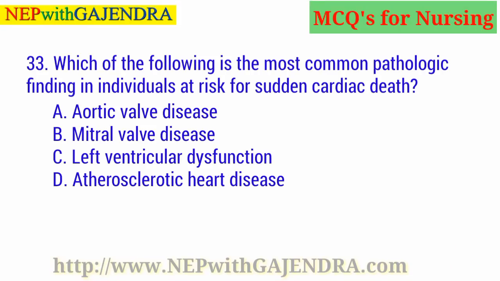Which of the following is the most common pathologic finding in individuals at risk for sudden cardiac death? A. Aortic valve disease. B. Mitral valve disease. C. Left ventricular dysfunction. D. Atherosclerotic heart disease. Guess the right answer. Right answer is D. Atherosclerotic heart disease.